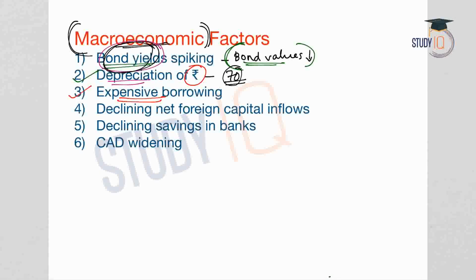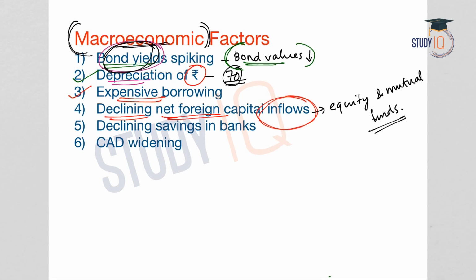Now the next macroeconomic factor is the declining net foreign capital inflows. The economy is experiencing a decline in the net flows into the equity and mutual funds from foreign markets. If we analyze the economic survey last year, the survey projects that the FDI, or foreign direct investment, had come down in the previous year.